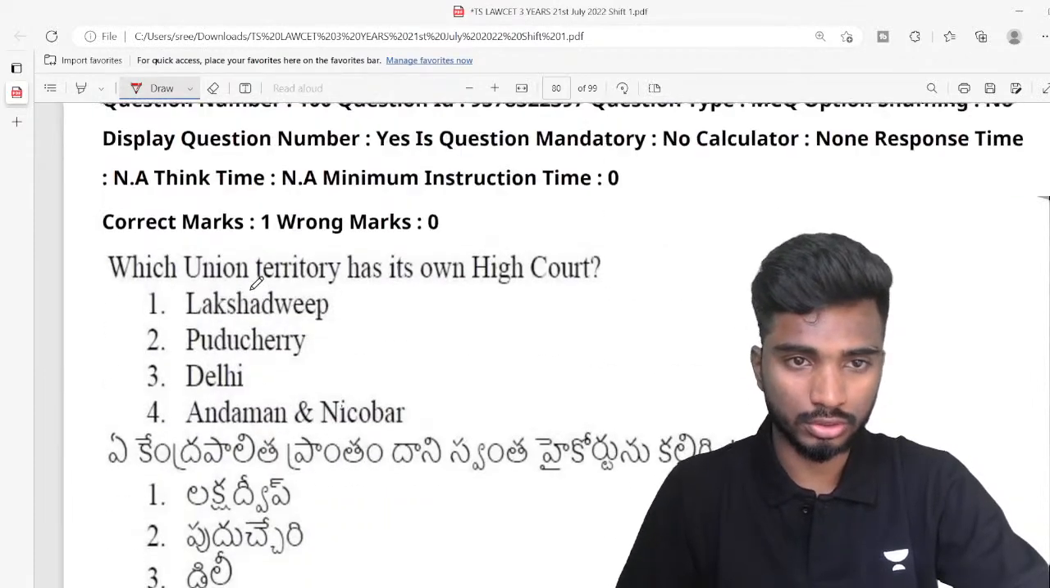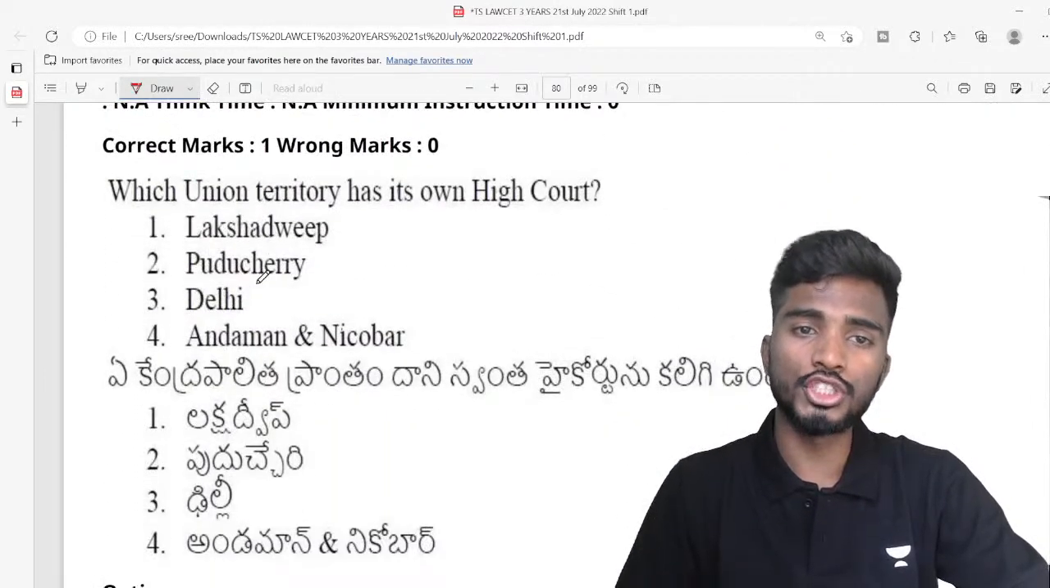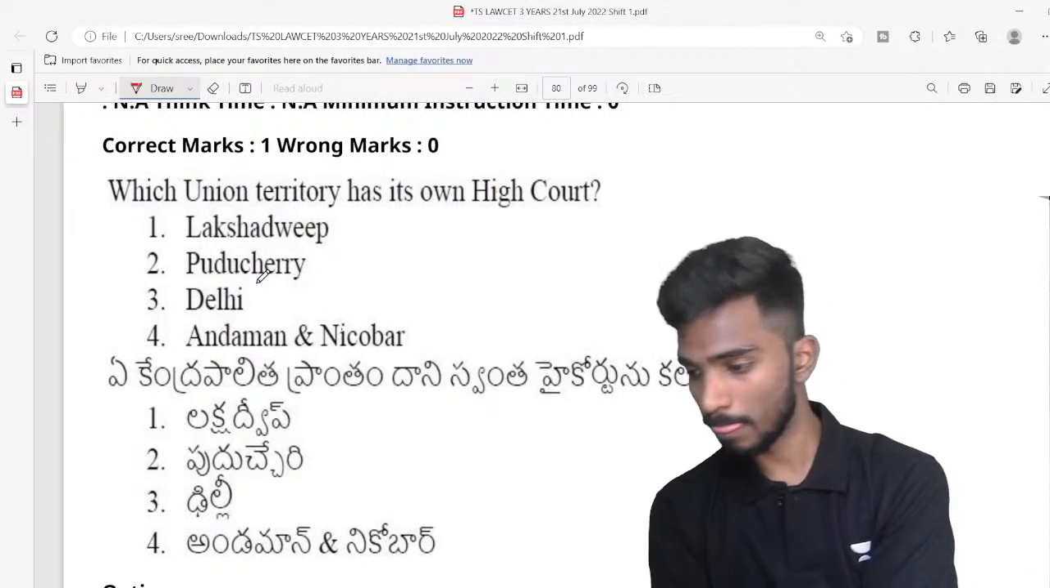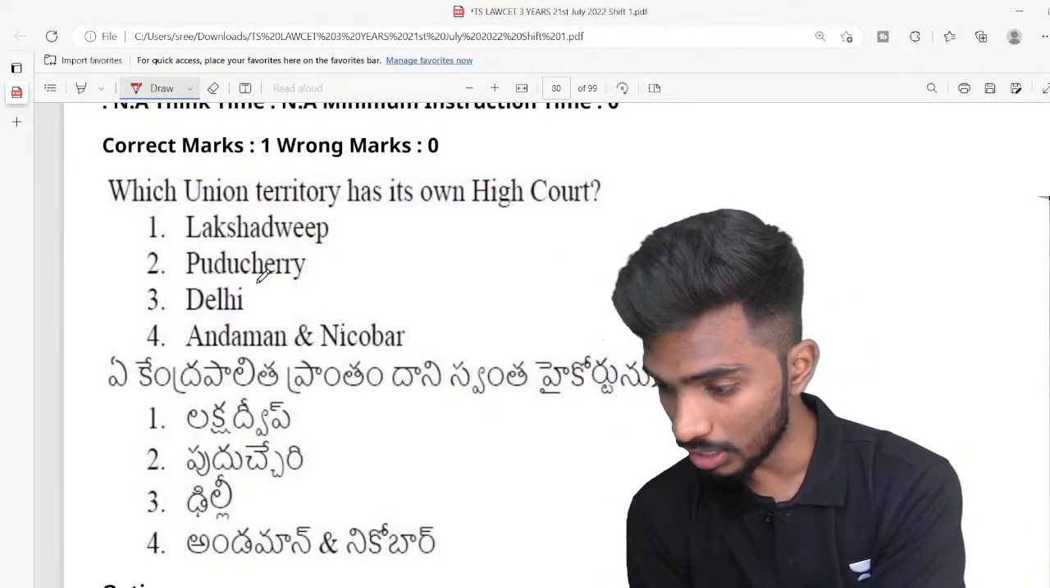Next, which union territory has its own high court? I am expecting some answers from you guys. Which union territory has its own high courts?